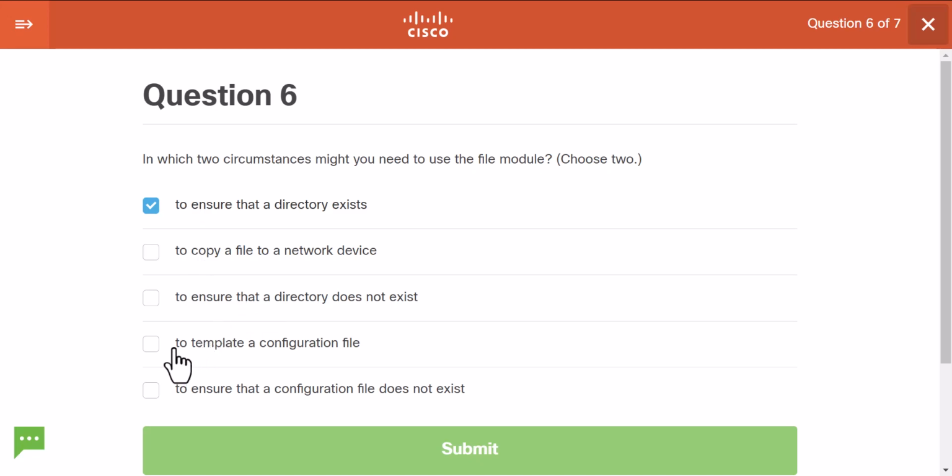To template a configuration file. Not sure. What does it mean, template a configuration file? How can you use file to template? What does it even mean? Okay, so I'm not sure about the other option. I will have to look into that.